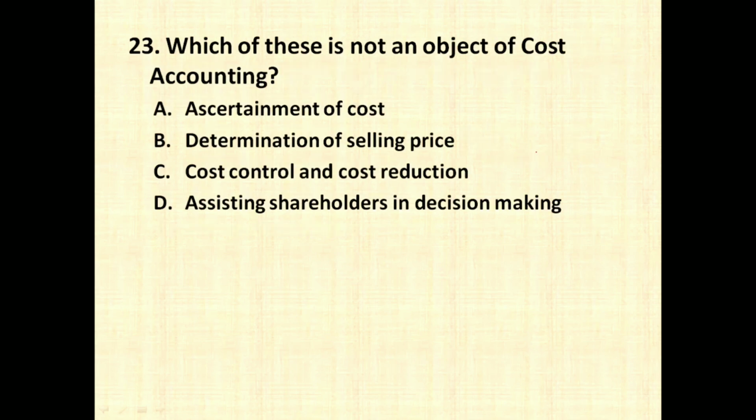Which of these is not an object of cost accounting? Ascertainment of cost, definitely it is an objective. Determination of selling price, this is also an objective. Cost controlling and cost reduction, definitely this is also an objective. So assisting shareholders in decision making, this is not an object of cost accounting.